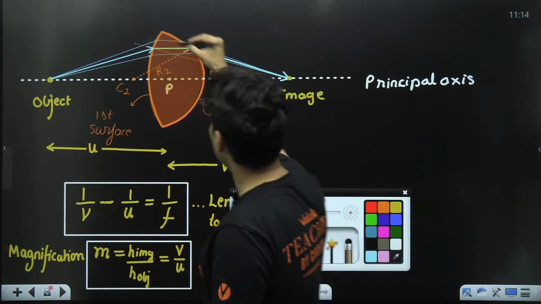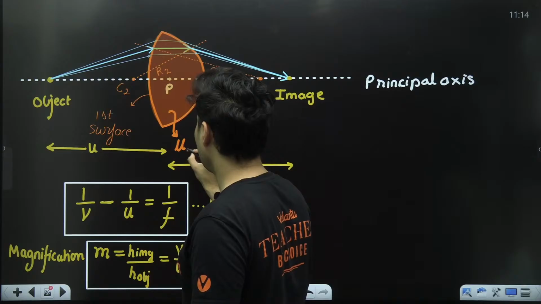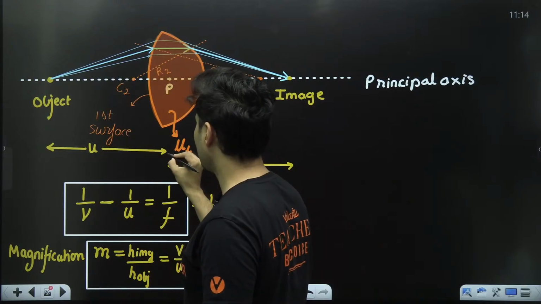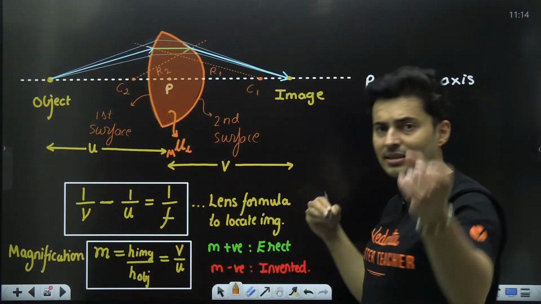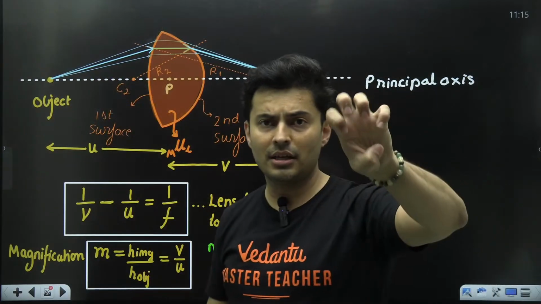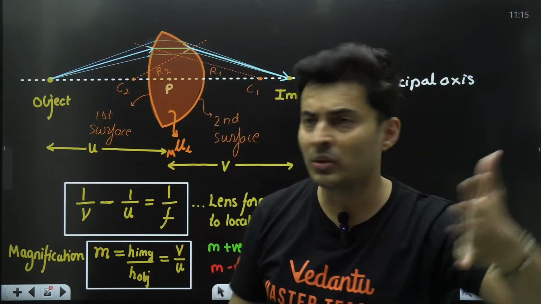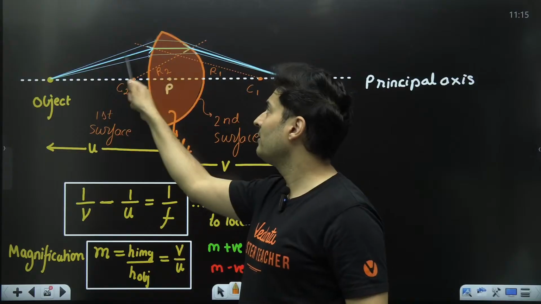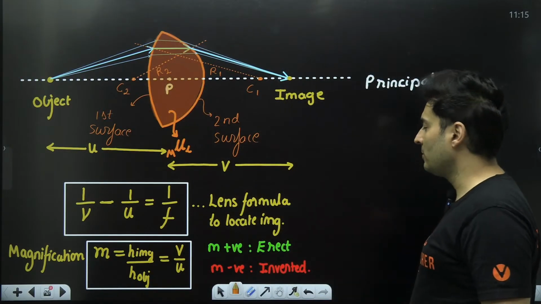That means the relative refractive index of the lens with respect to the medium outside, whether the lens is kept in water, glycerin, kerosene, petrol, alcohol, some other liquid, who knows. So the relative refractive index, because the light rays will bend accordingly, will also matter.